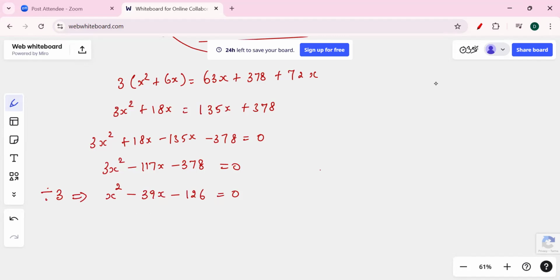So this is a quadratic equation. We need to find the factors for negative 126. So let's do this: 126 is 63 times 2, 63 is 3 times 21, and 21 is 3 times 7.